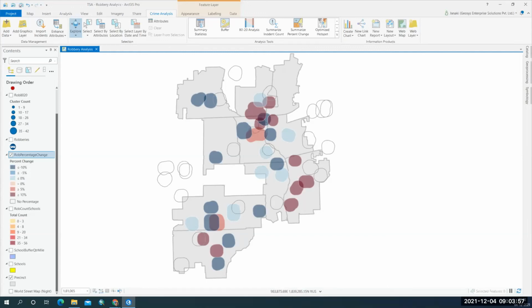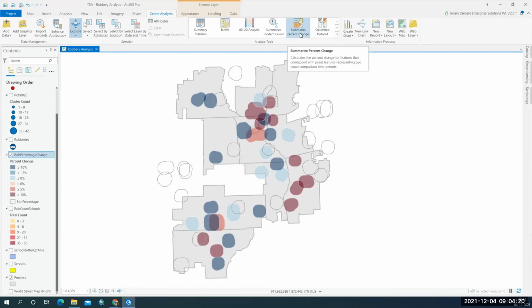So by running this summarize percentage change on robberies, we have seen that there are many schools which are seeing changes in robberies from 2017 to 2018.